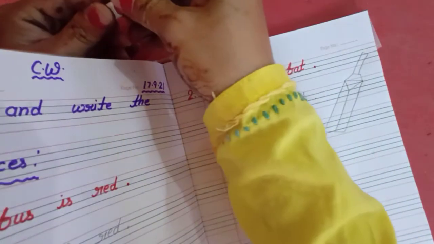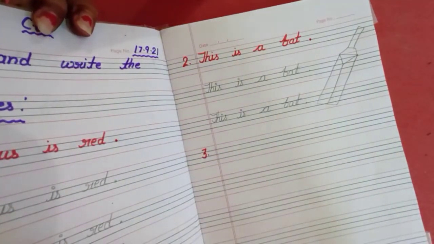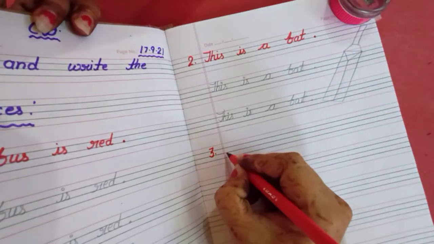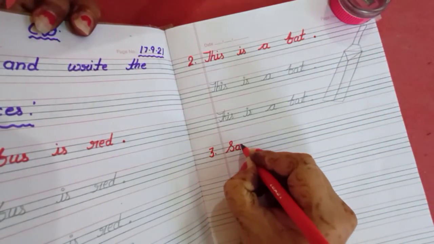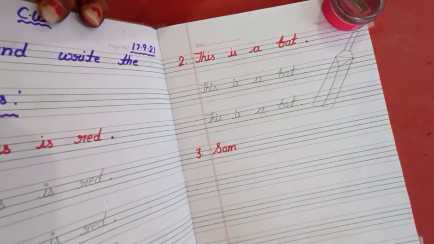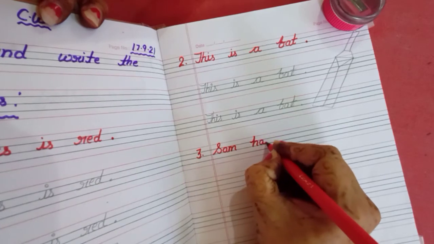Next sentence is number 3. Sam. It is a name. Okay, Sam. Has.